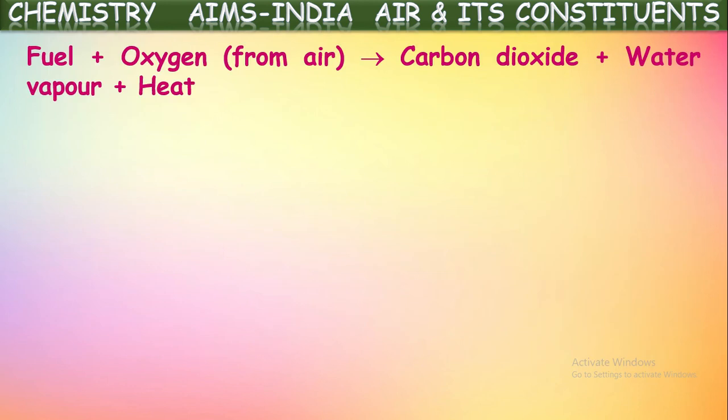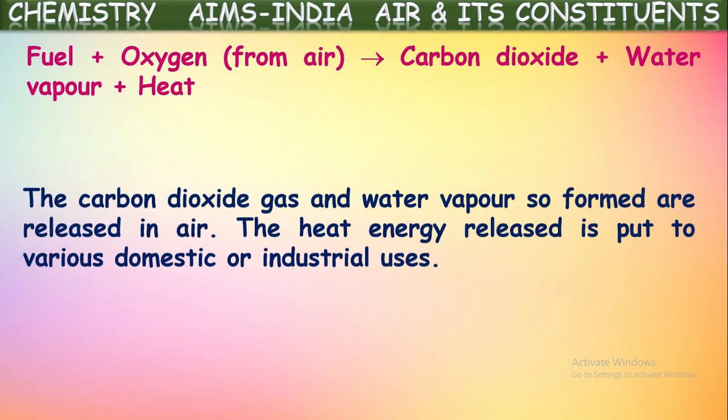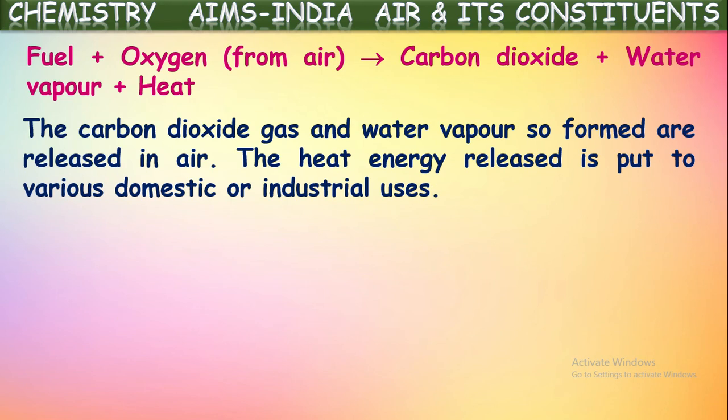Okay, next. So what is happening here? Equationally, fuel plus oxygen gives carbon dioxide and water vapor, and heat energy is produced in the form of light or other heat form. The carbon dioxide gas and water vapor so formed are released in the air. The heat energy released is put to various domestic or industrial uses.